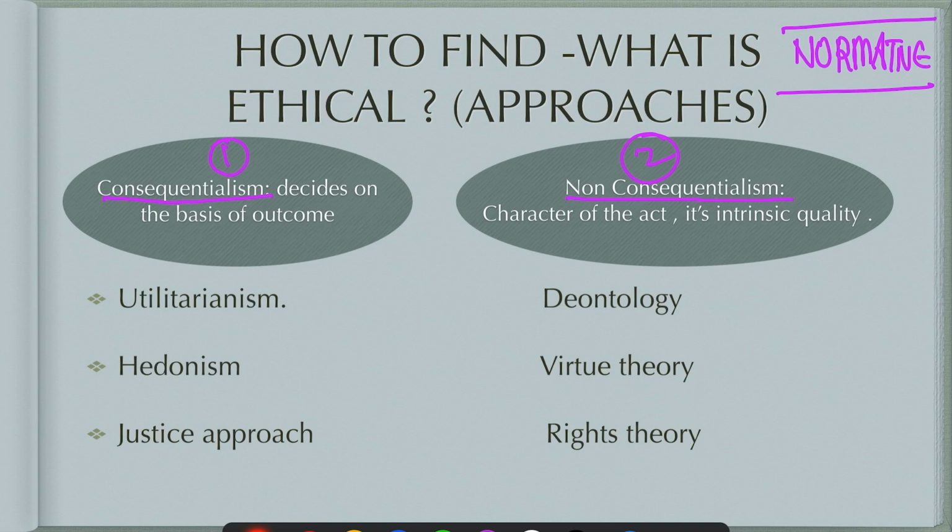Non-consequentialism means the character of the act, its intrinsic quality. It is not based on the outcome. Whatever the outcome, these approaches are not looking at it. And the other approaches are looking at the outcome. For example, in the trolley problem, one person is being killed versus five persons being killed. So we are looking at the problem.